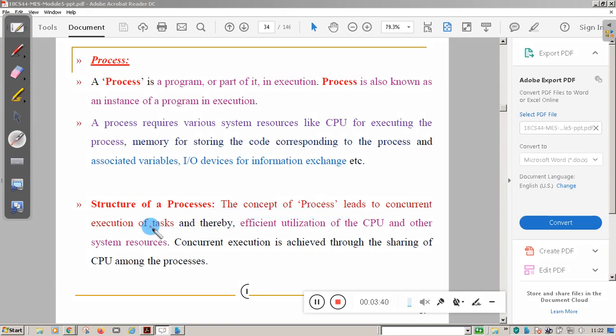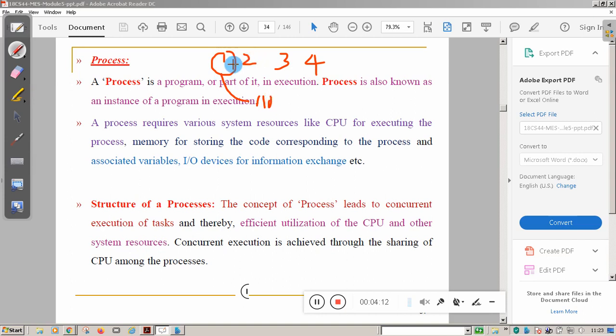The concept of process leads to concurrent execution of tasks. That means more than one process can run in the CPU for better utilization of the CPU. For example, think there are four processes running: process 1, process 2, process 3 and process 4. When process 1 is running, it needs some IO device and it will go to the wait state for the IO device.